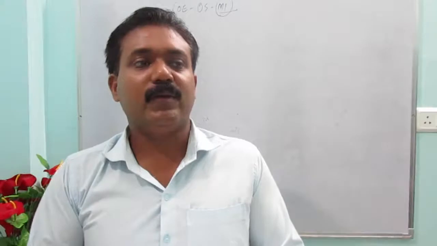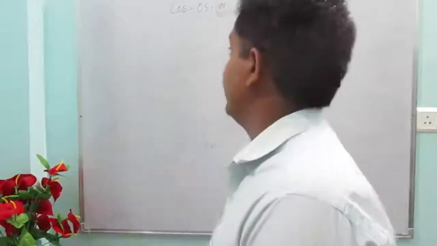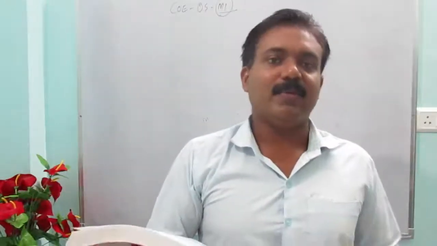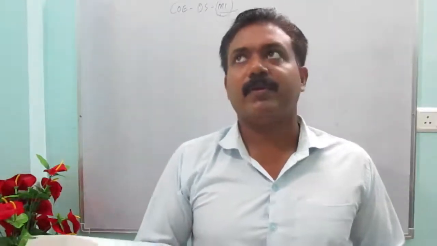However, you need to remember some of the parts that are coming in COE and OS. In profit we found that corporate tax, dividend and retained earnings are the parts of profit that you need to remember. If you remember all these parts by heart, then only you will be able to solve this numerical. Okay, for today I think this is enough. The steps and precautions we will be seeing the next day. Okay, thank you.